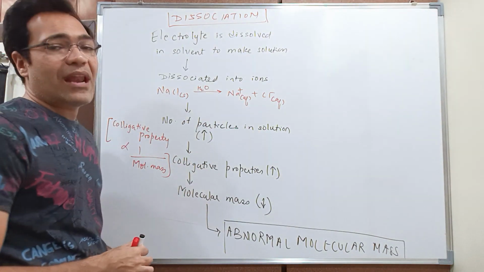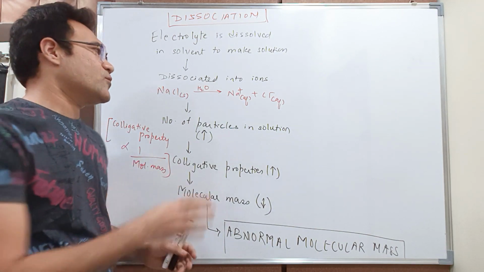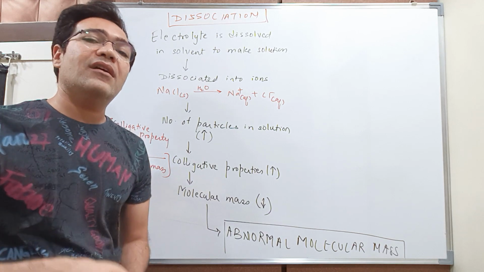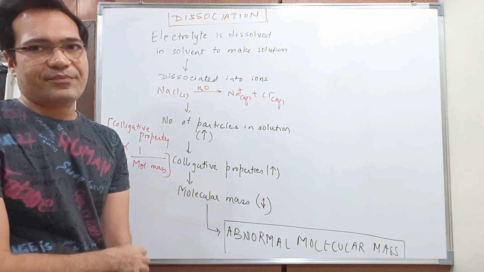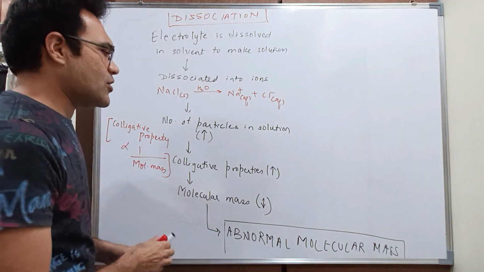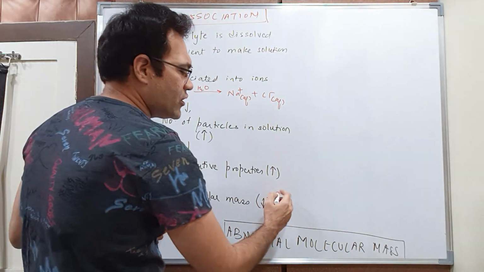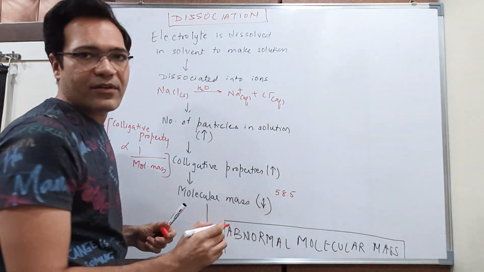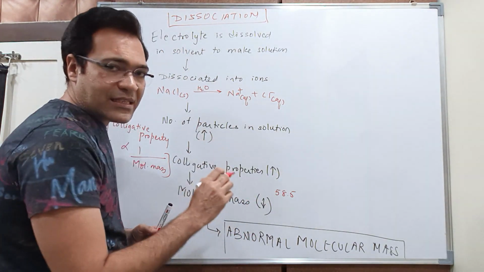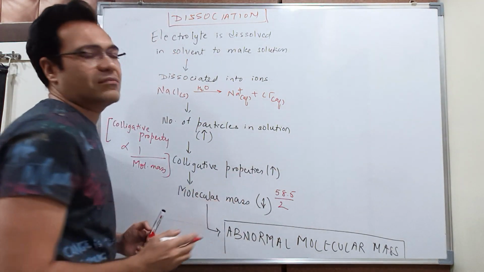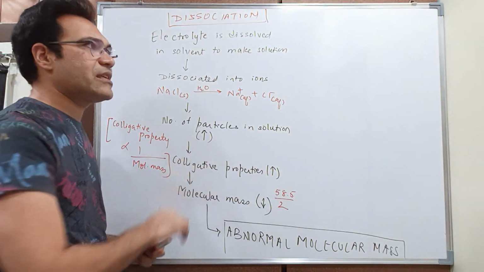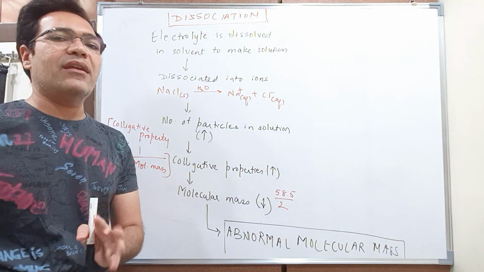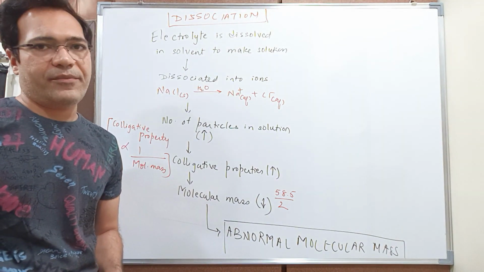So as a result, my dear students, the molecular mass of sodium chloride that you get here will be half of the actual molecular mass. You know that the molecular mass of sodium chloride is 58.5 gram per mole. So the molecular mass that you get will be about half of this, which is not at all acceptable, right? So in case of dissociation, you cannot apply the formulas we have learned so far.